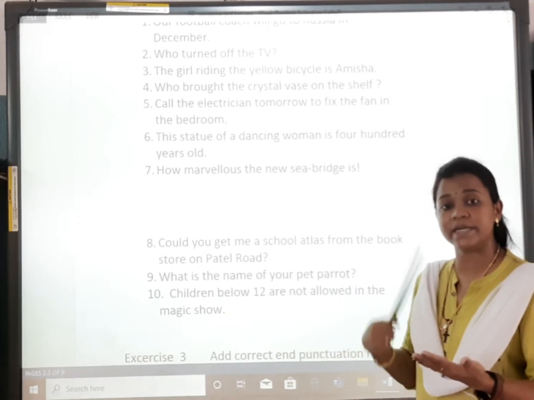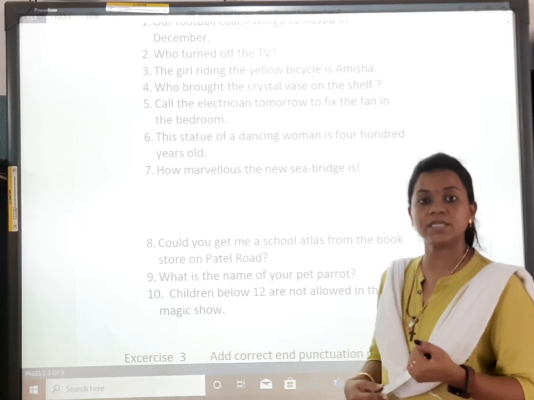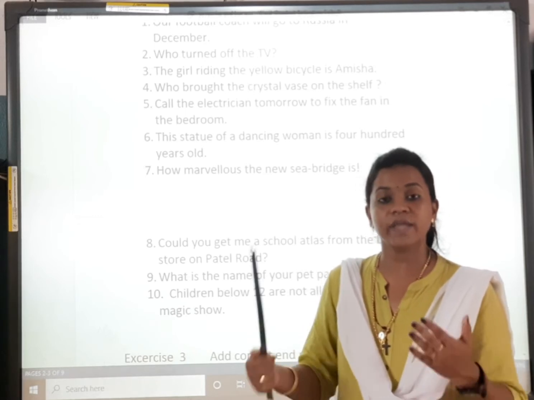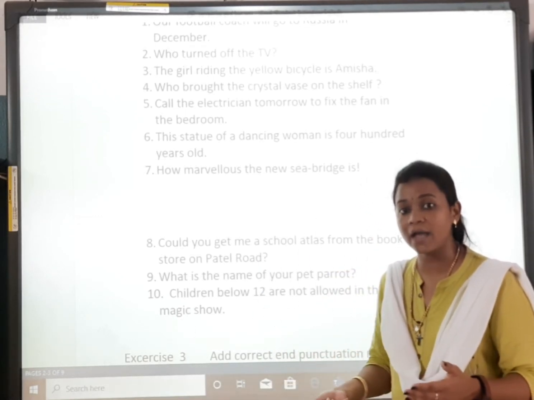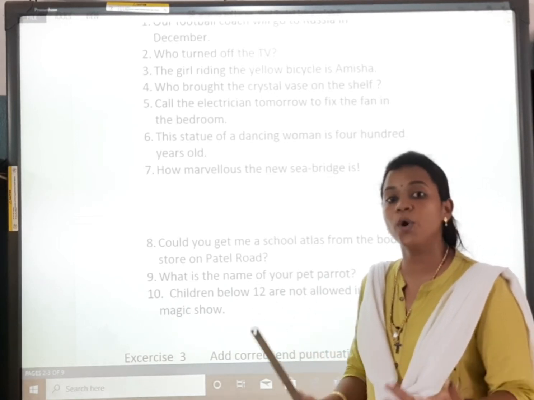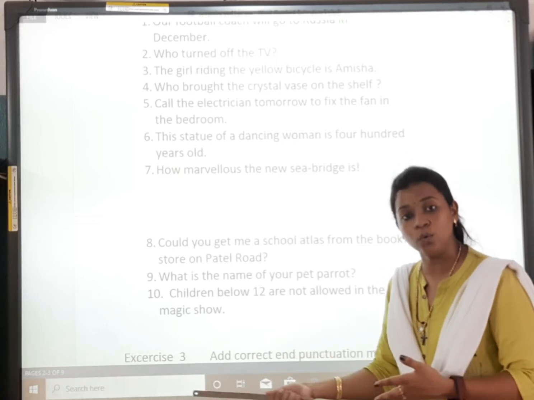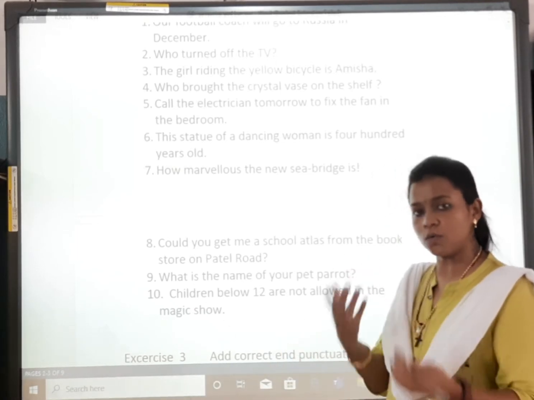First, we need to see the sentence is talking about whom. That becomes our subject. Then you have to see what action the subject is doing. So that becomes your verb. And the action is going through whom, who is receiving that action? That is your object, or without object.